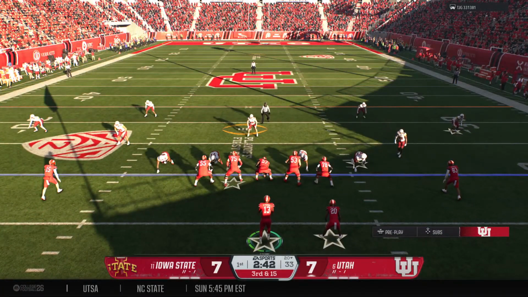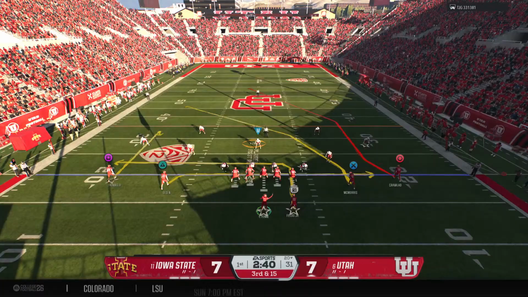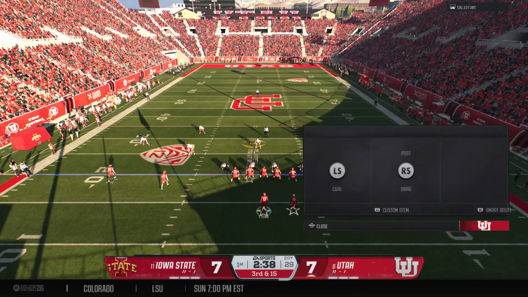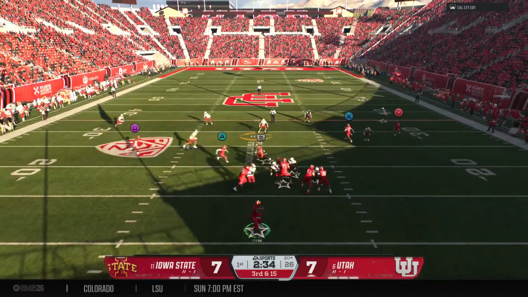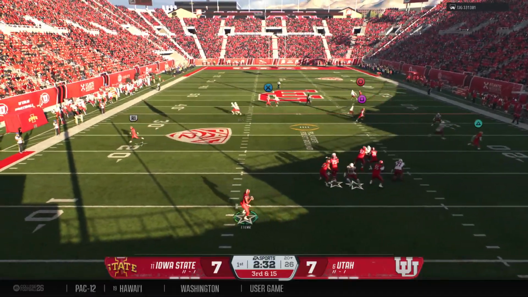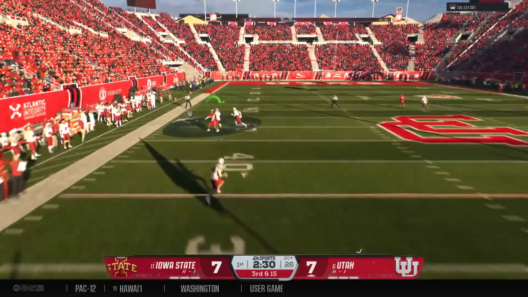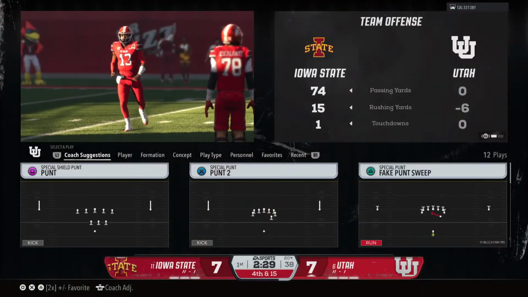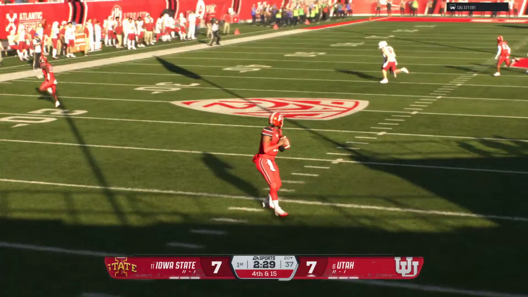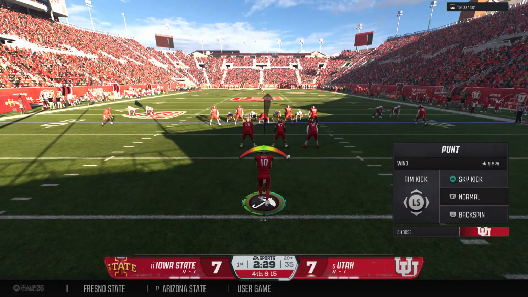So here comes 3rd and long, trying to overcome that sack. This is going to be really difficult. Looking to throw it on 3rd and very long. And he's going to take a shot down the left side. Oh, and it's dropped right off his hands. A chance for a big play, but a little early nerves on the part of that receiver.